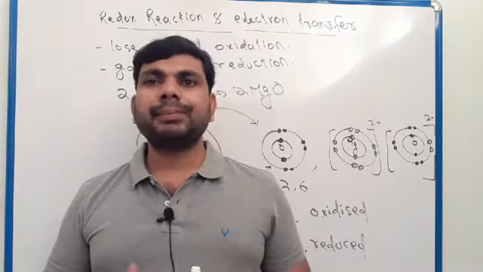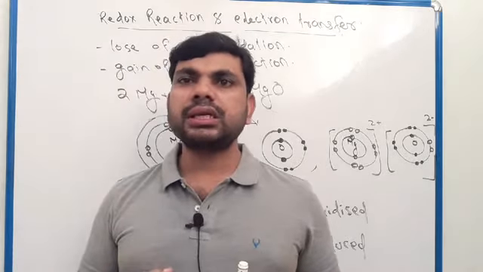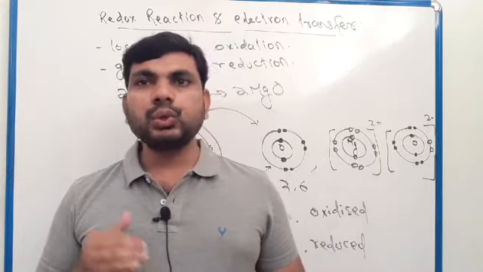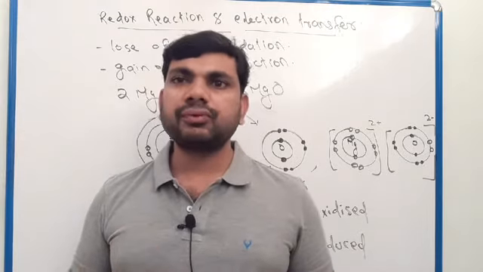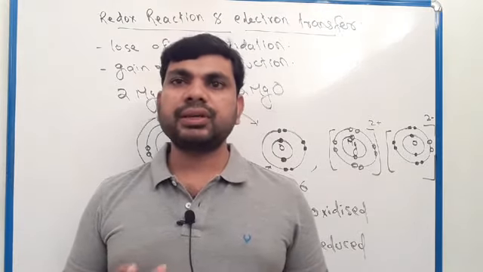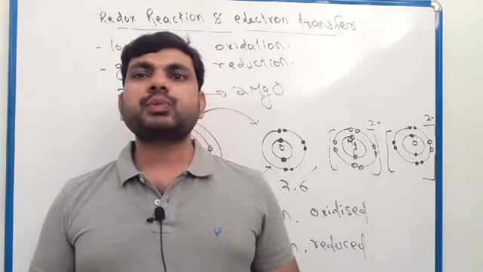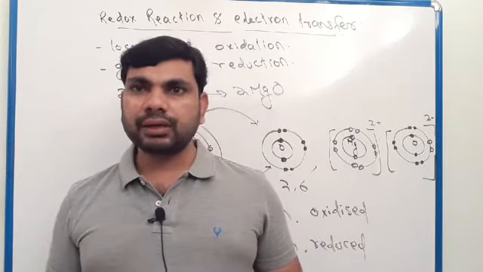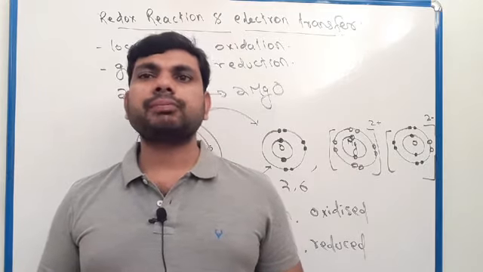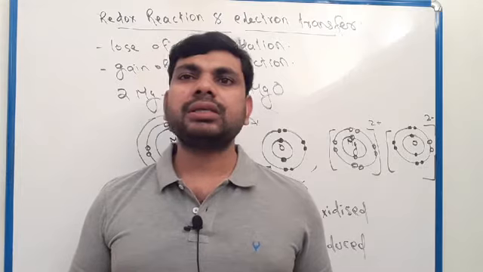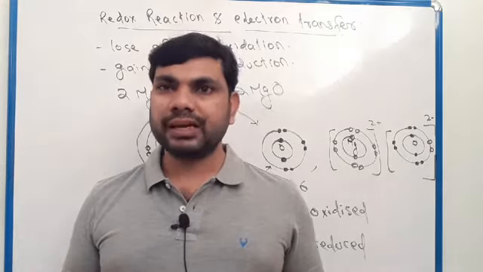Next we have to discuss another definition for redox reaction. We already discussed based on oxygen: a substance that gains oxygen is oxidation, a substance that loses oxygen is reduction. Now another definition for oxidation and reduction, based on electron transfer. A substance that loses electrons is oxidation, a substance that gains electrons is reduction.